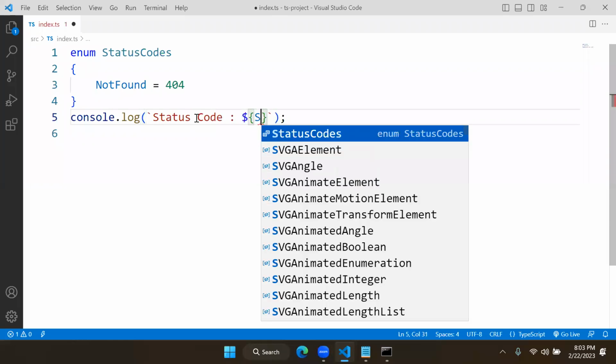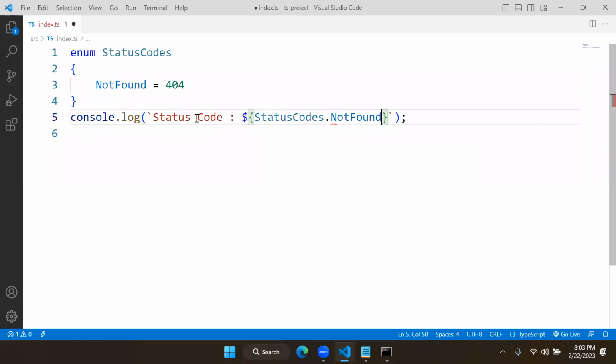Status code is StatusCodes.NotFound. In the next line, I want status text. Status text is not a number. Status text is the key name. Key name is NotFound. So status text is NotFound, code is 404. Now what you can do is StatusCodes[404].